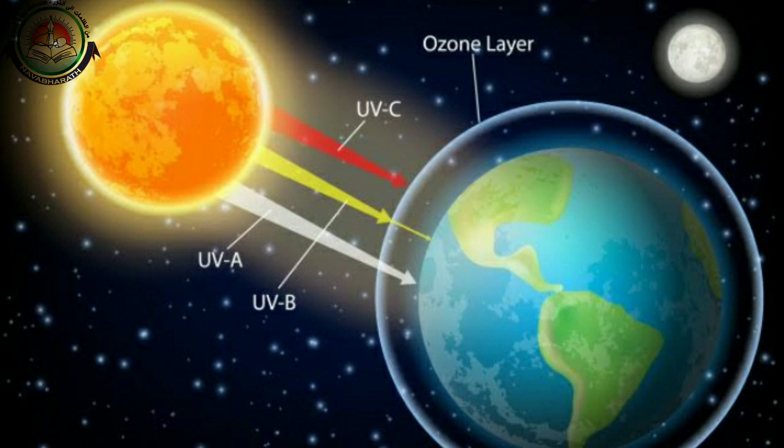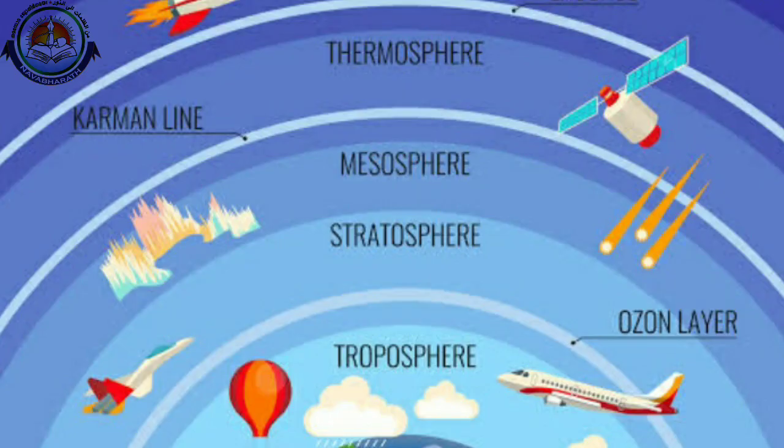Only 3 points you have to keep in mind: it is present in the stratosphere, it helps us by protecting from the ultraviolet rays from the sun, and the ultraviolet radiations mainly affect plants, animals and humans badly, because they are very dangerous rays that we can't see. These 3 points are the conclusion of this lesson.